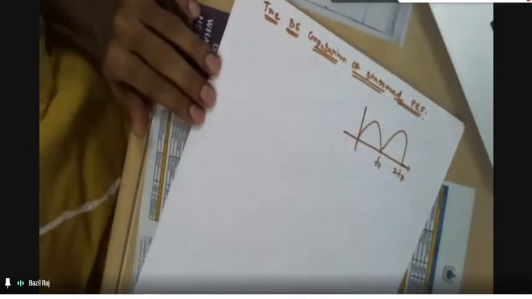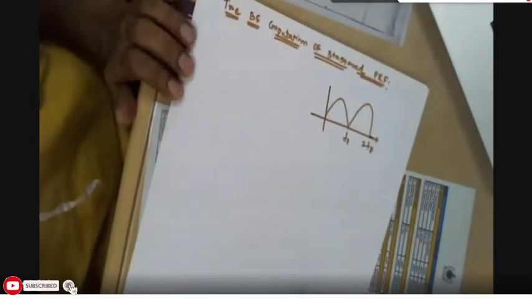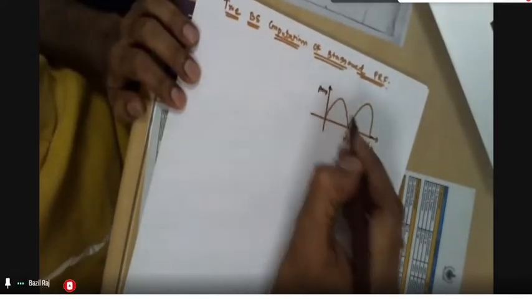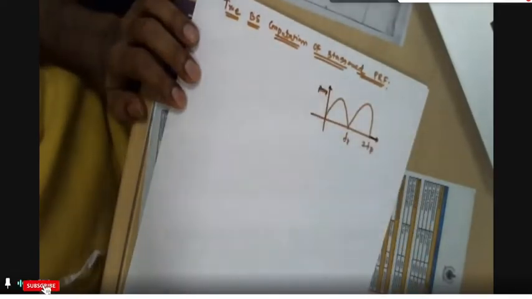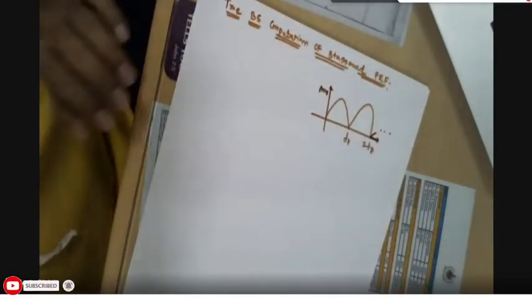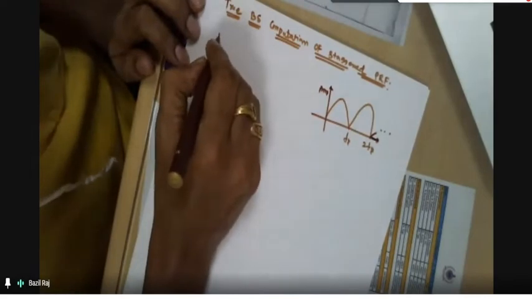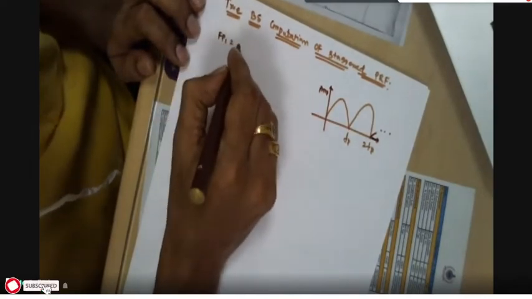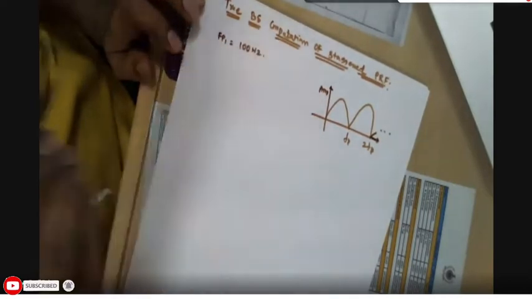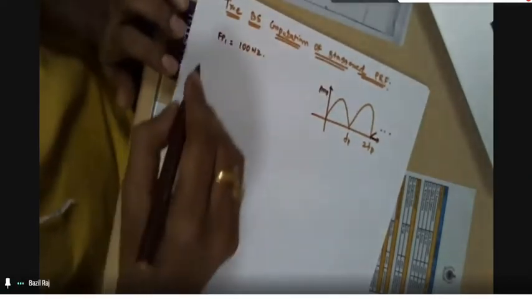Okay, right. So FP, this is our amplitude. FP, 2FP, 3FP and so on, right? So listen now, suppose I'm taking FP1 equal to, for example, 100 hertz.